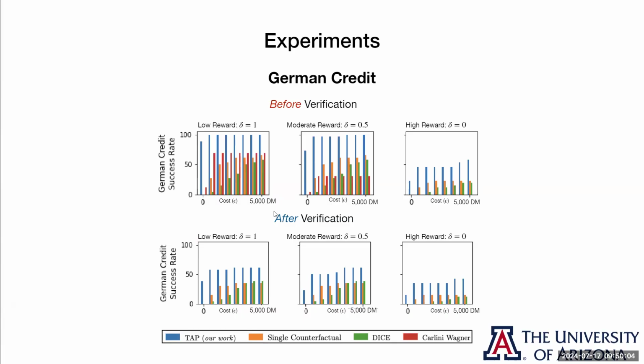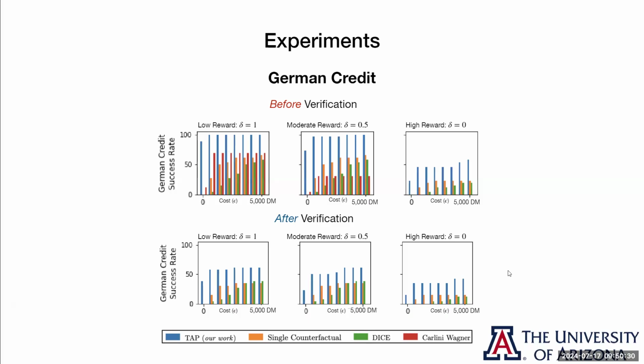On top of that, we're also displaying the results of our verification procedure. Here we have what happens after we verify. Notice that the red bars here come from the Carlini-Wagner attack, a very well-known and a very strong adversarial attack, and we are 100% effective. After verification, we always know that those adversarial attacks are not going to have the desired effect.